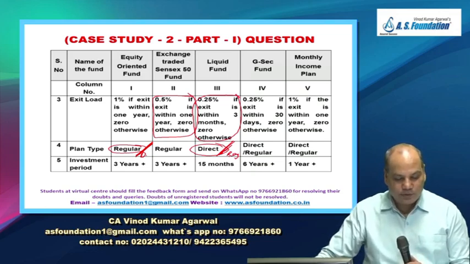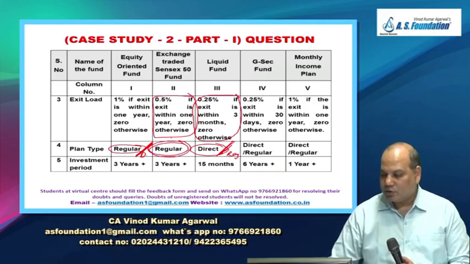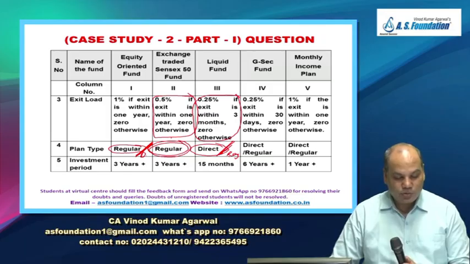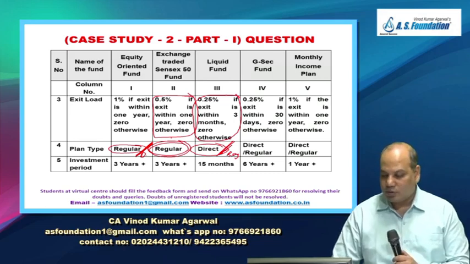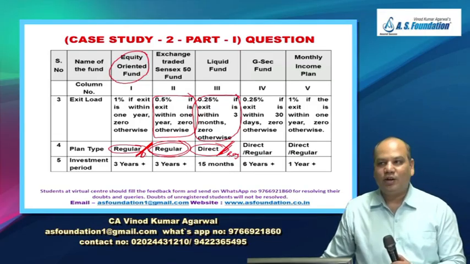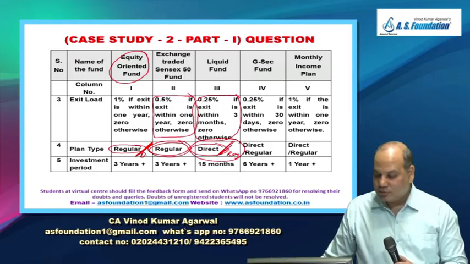In an exchange traded fund, the demat holding is compulsory, and hence the investor has to route it through the broker. So why have they written only regular? Because if it is a demat account, it has to be through a broker. However, SEBI has laid down that the direct plan has to be made available to an investor, and he has to have the option of incurring or not the cost of the distributor. So equity oriented fund should have a direct option also. Liquid fund should have a regular option also.